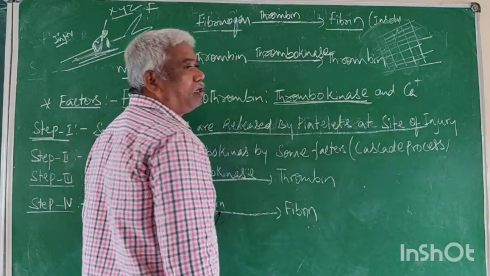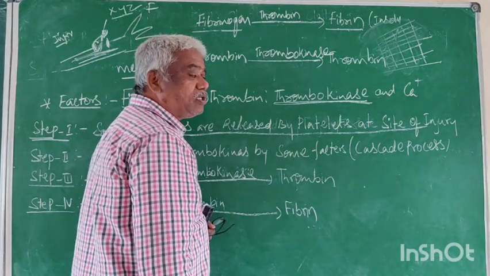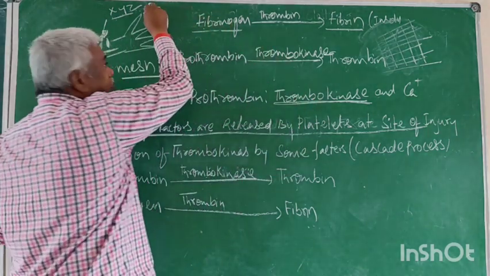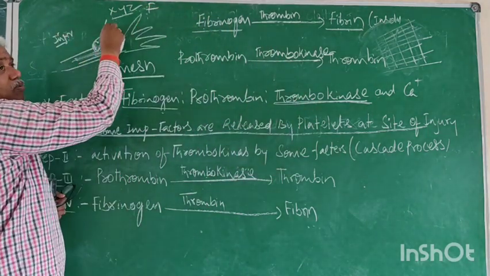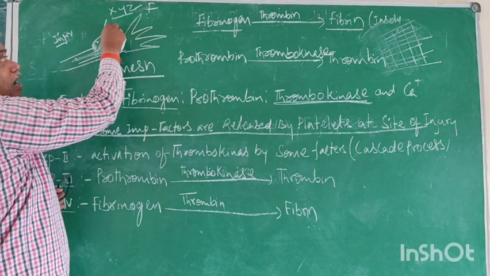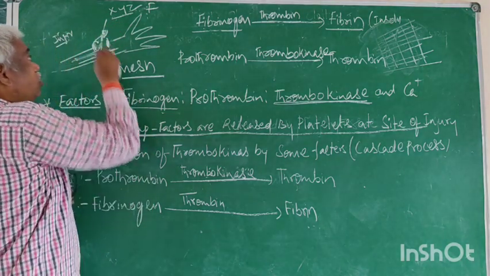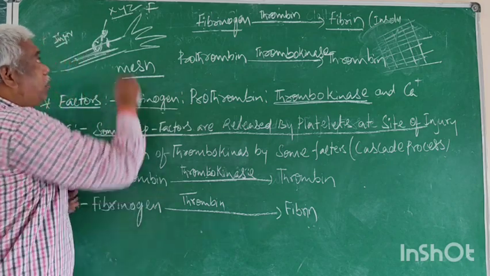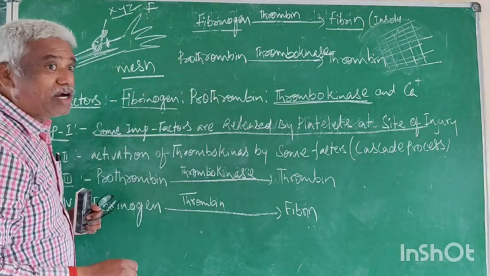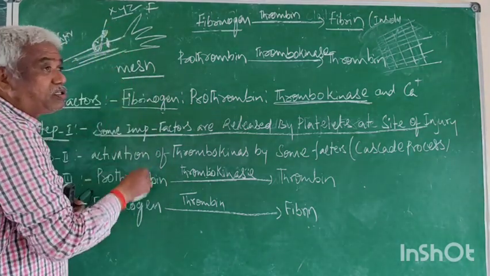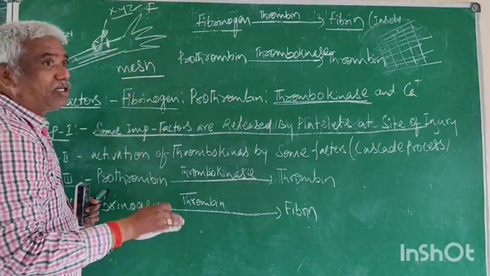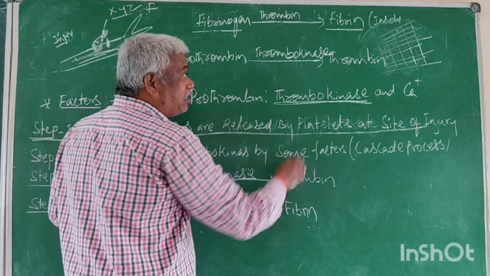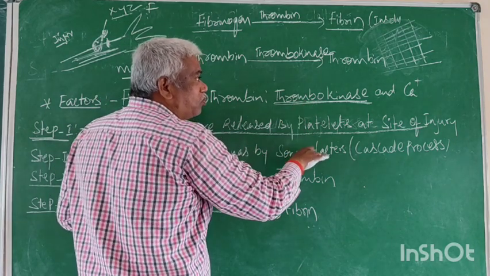Thrombokinase is an enzyme which is present in plasma. It is activated by factors. The factors are released from platelets. Platelets are stimulated by injuries. If injury has not occurred, platelets are not stimulated. If the platelets are not stimulated, factors are not released and synthesized. Then thrombokinase remains inactive.